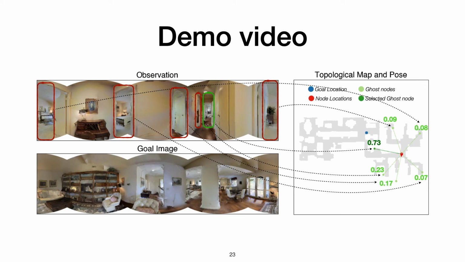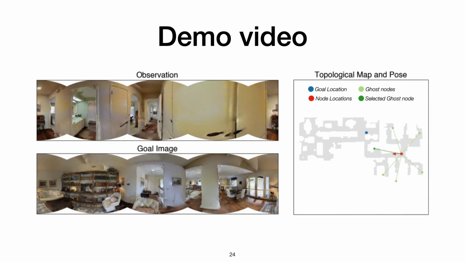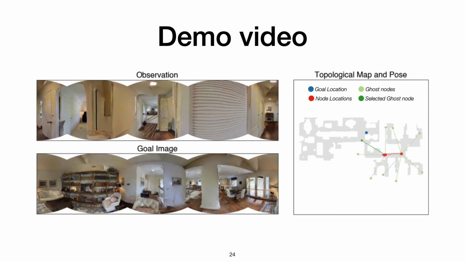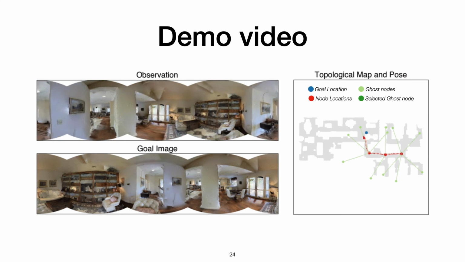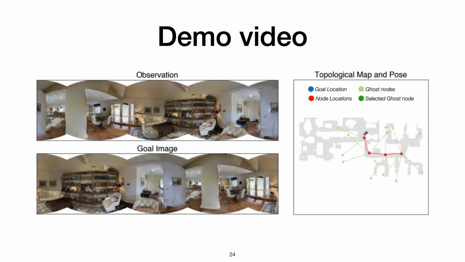In this case, the goal image is of a living room and the agent correctly chooses the ghost node which leads down the hallway instead of other ghost nodes leading to different bedrooms. As the agent navigates to the ghost node, it creates new nodes when it cannot localize the current image in the previous node. The agent successfully reaches the goal image after creating 4 nodes.